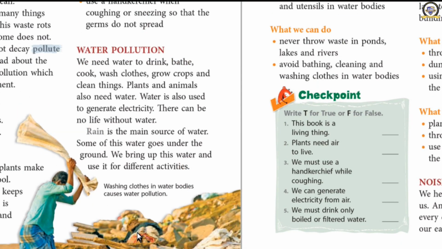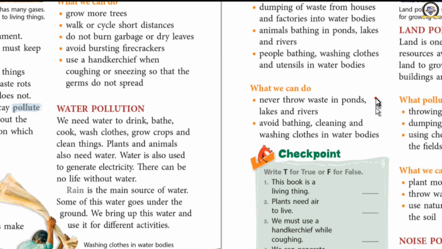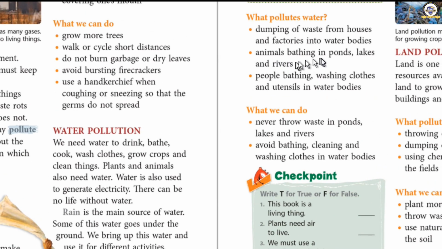He is washing clothes and nearby you can see garbage has been dumped. Then animals bathing in the ponds, lakes and rivers. We take our animals to have a bath there. Okay, it becomes dirty. People also bathe. They wash clothes and utensils in these water bodies. In this way, the water is getting polluted. We mix the waste material in the water and thus the water gets polluted.